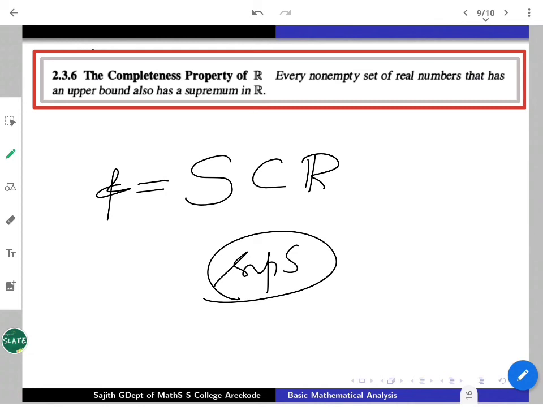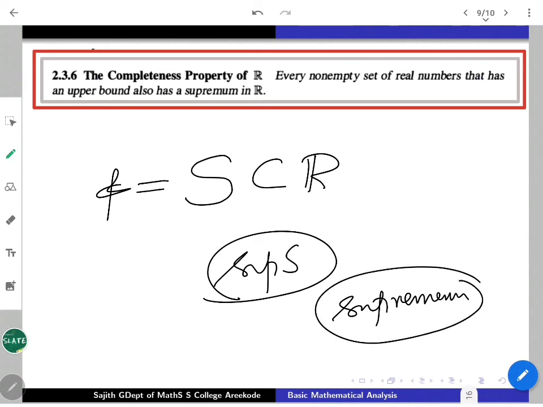So you are just filling the gap somehow. There always exists a supremum for any non-empty bounded above set. That is the fundamental crucial property which is known as the completeness property of R. Or we can just say that it is the supremum property also, because it guarantees a supremum for all non-empty bounded above sets. So R, as an ordered field, has the completeness property, which means any non-empty bounded above set definitely has a supremum inside.